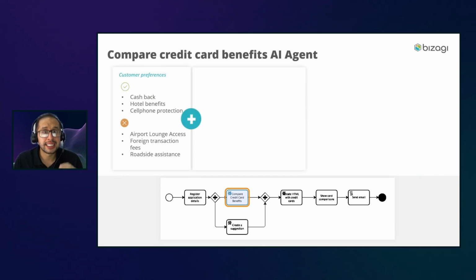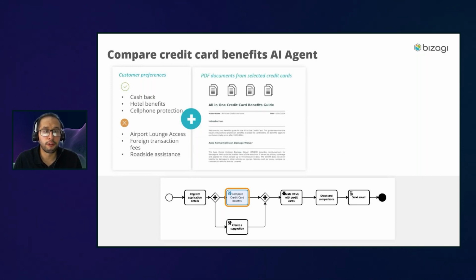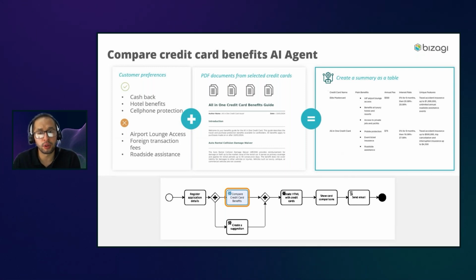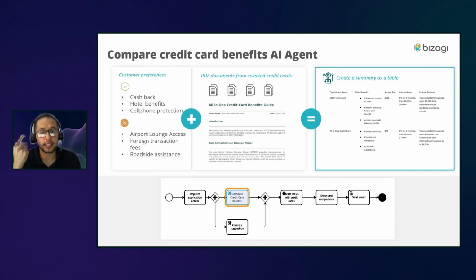Then take all the PDF documents from the selected credit cards you want to compare and give me as a result one summary or table with the most important benefits of those credit cards, like benefits, annual fee, interest rate, and whether that credit card has a unique feature or not.